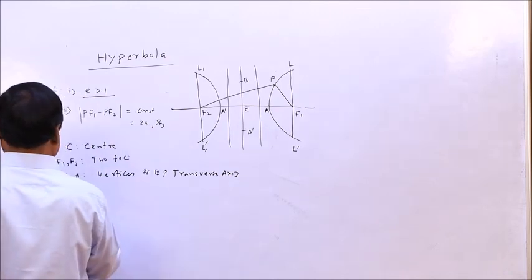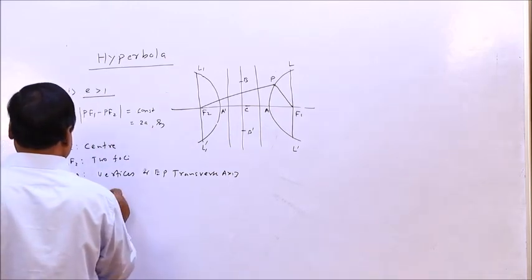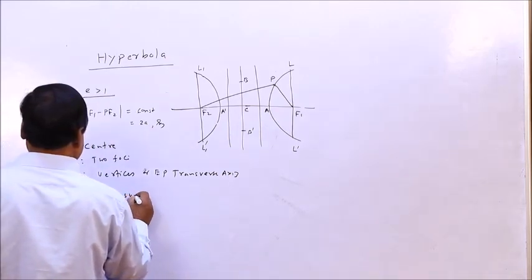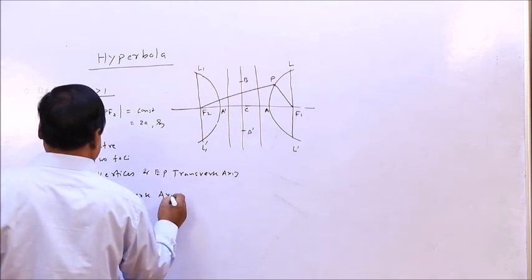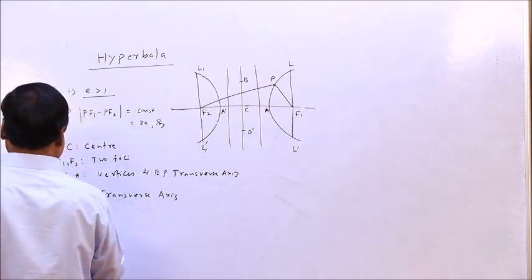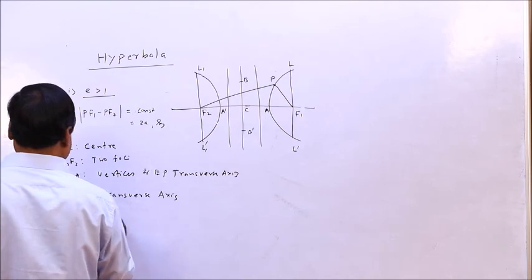Your A dash A is known as the transverse axis and B dash B is known as